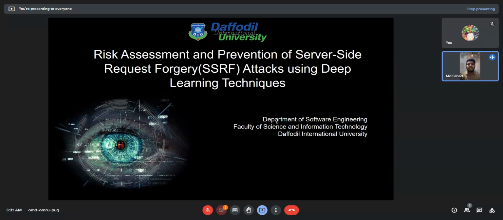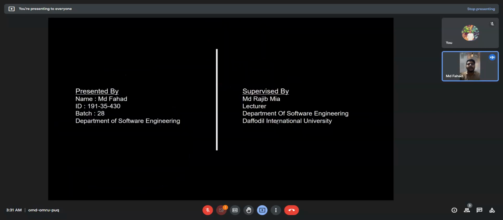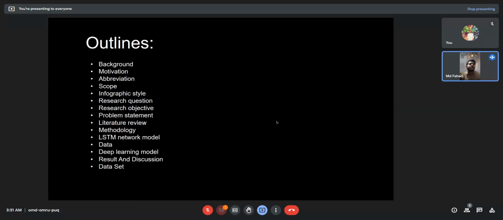My ID is 91354330. My thesis topic is risk assessment and prevention of server-side request forgery, SSRF, attack using deep learning technique. My supervisor is MD Rajiv Niyasar, lecturer, Department of Software Engineering, Daffodil International University. This is my outline.